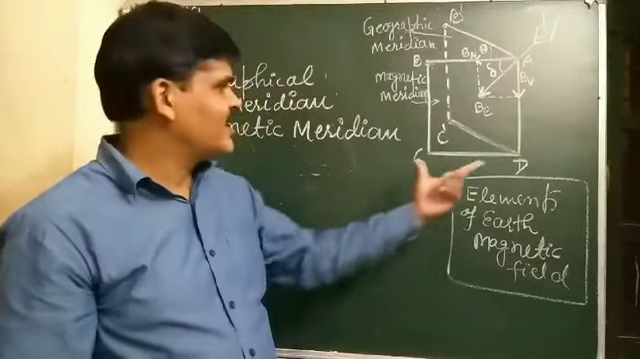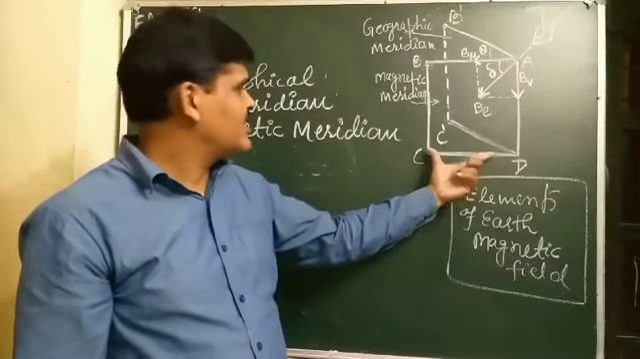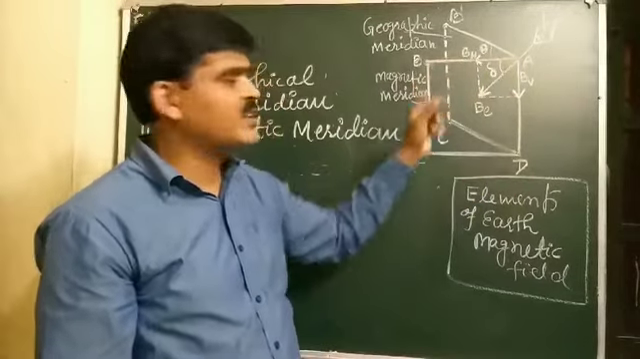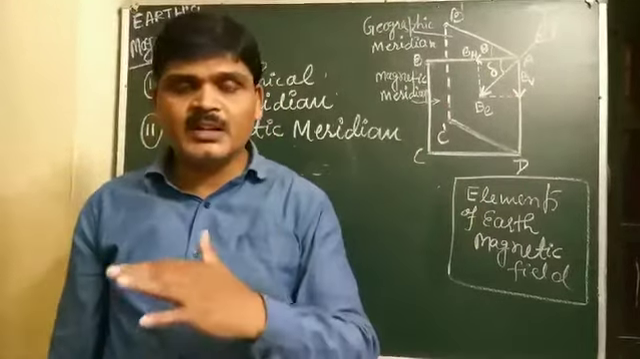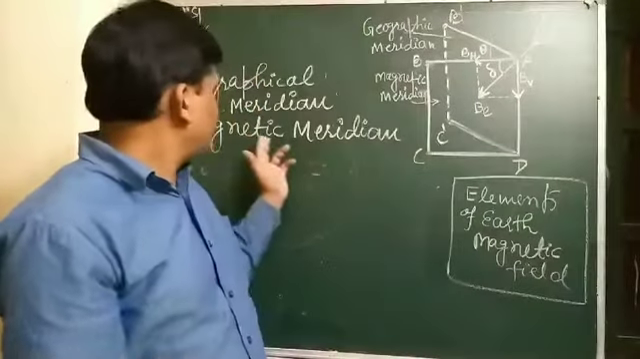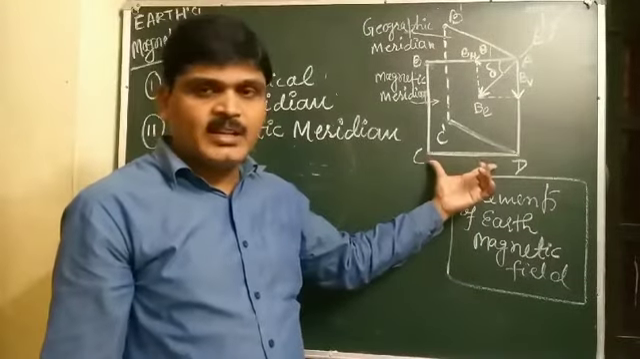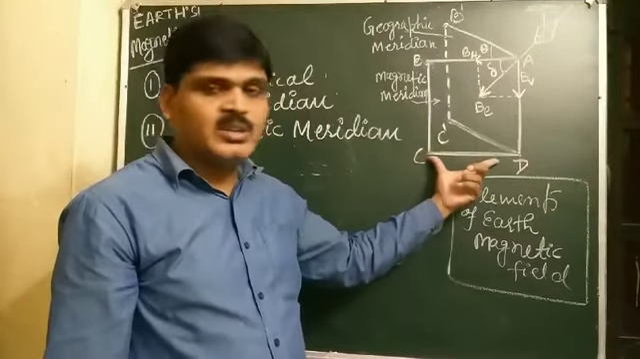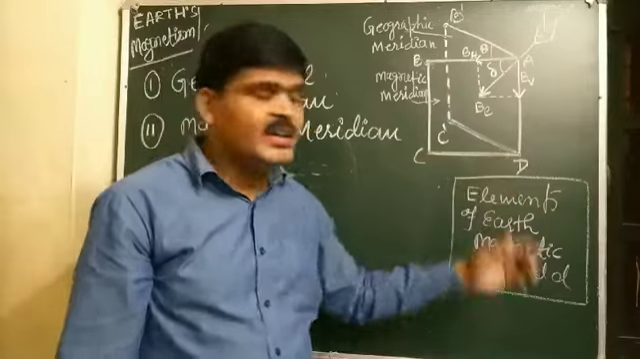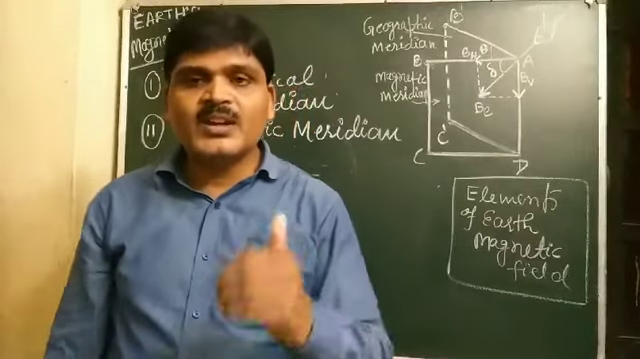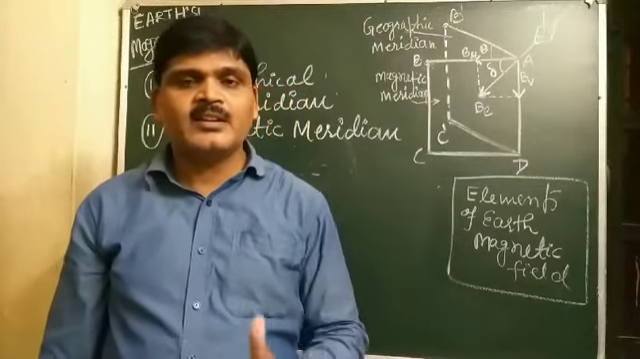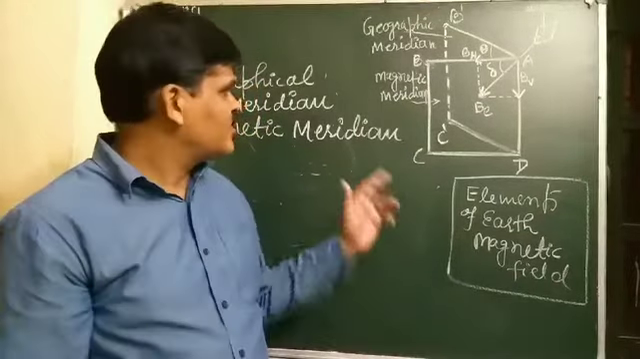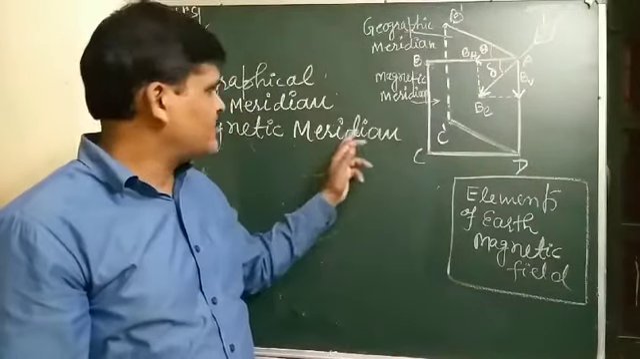Once again, this is the magnetic axis CD, and CDAB is the vertical plane. So what is the magnetic meridian? A vertical plane passing through the magnetic axis of a freely suspended small bar magnet is known as the magnetic meridian.